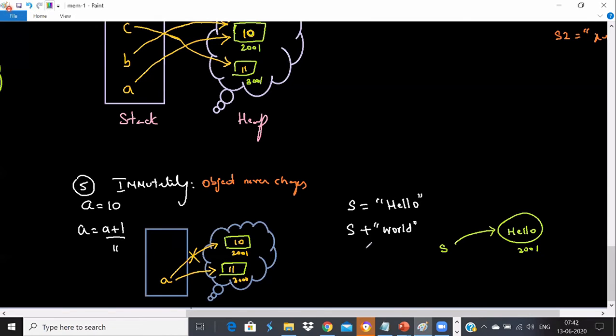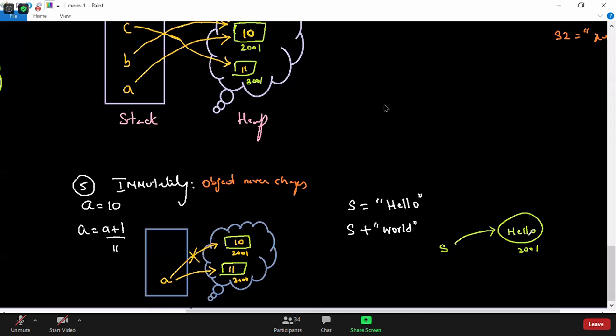S plus world. We know that this is called concatenation, right? So it will become hello world. Very good, Aditi. So it will become hello world with no space. That's true. Okay. So do you think that this object will be updated?